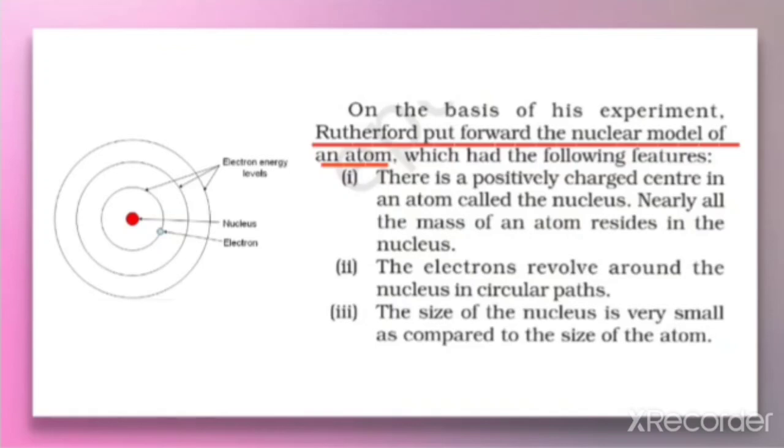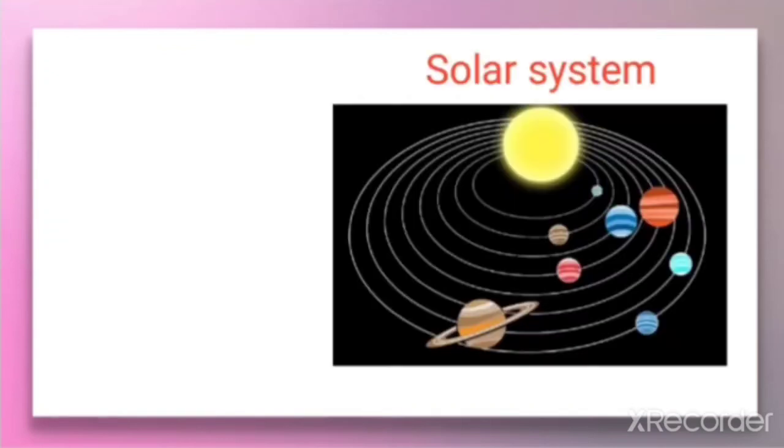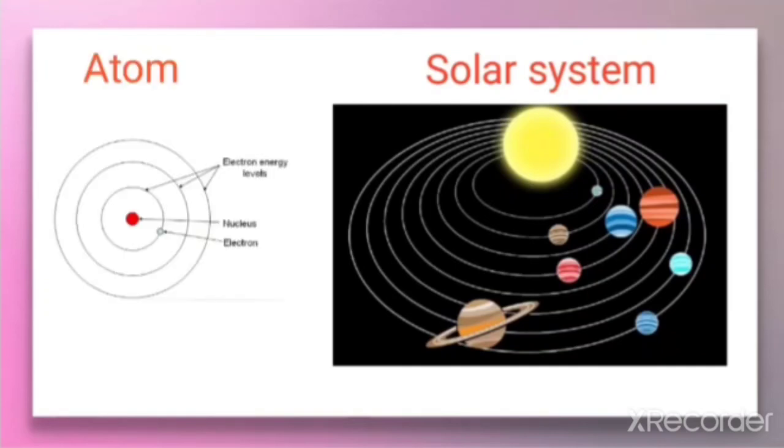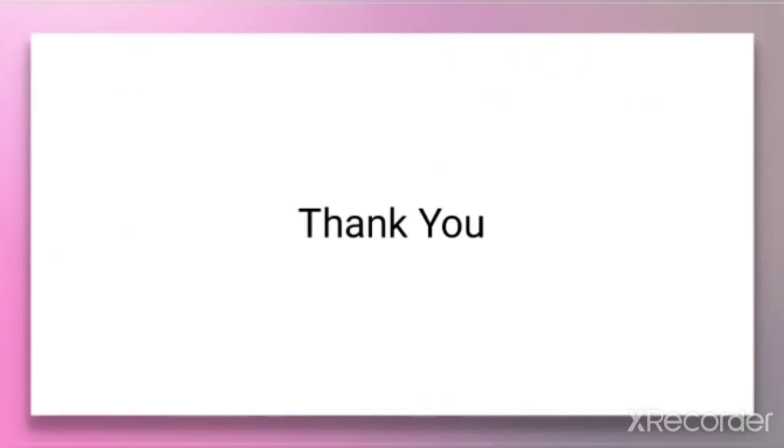So, the model of atom was considered to be like a solar system. As in the solar system, planets revolve around the sun in a definite path, similarly in an atom, the electrons revolve around the nucleus in a definite path. So, this is all we have discussed about the Rutherford nuclear model of atom.